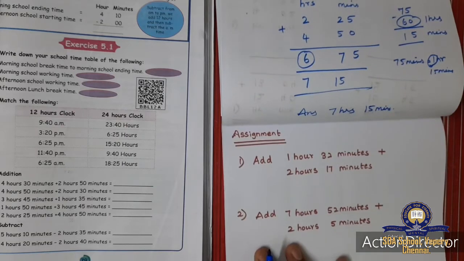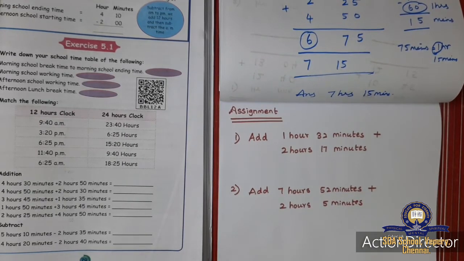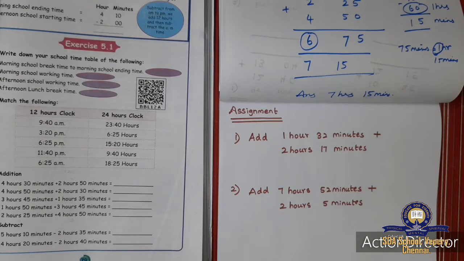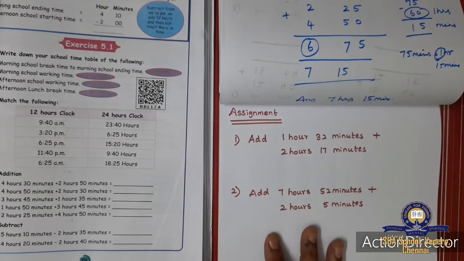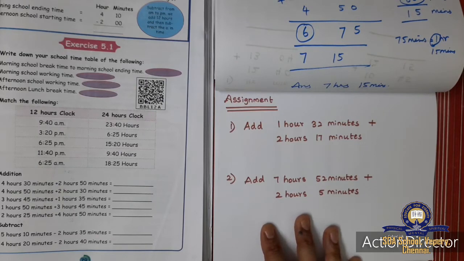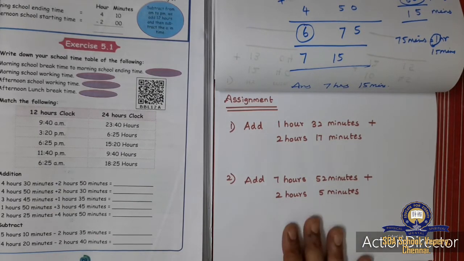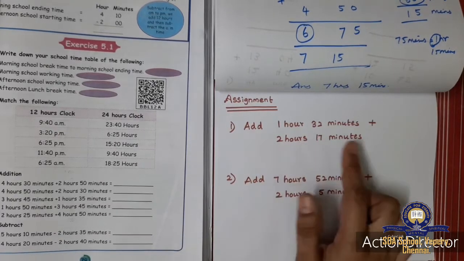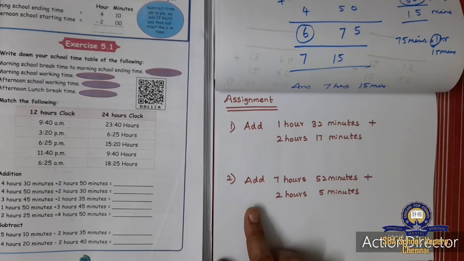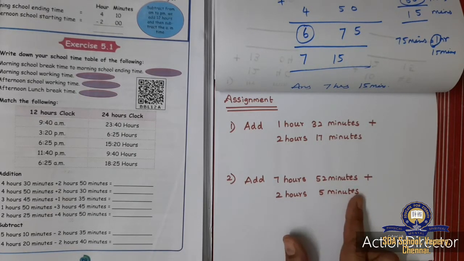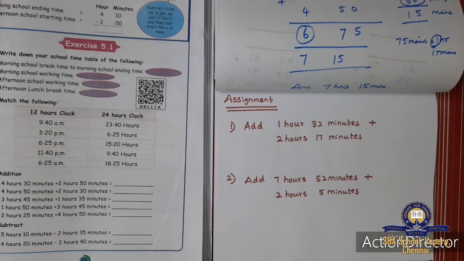Okay, so we should remember that 60 minutes is equal to 1 hour. If the number is greater than or equal to 60, you will subtract and write the minutes. You will do this assignment as homework in your classwork, or on the back side of your classwork itself. The first sum is add 1 hour 32 minutes and 2 hours 17 minutes, and the next one is add 7 hours 52 minutes and 2 hours 5 minutes. Do these two sums as homework, and please send the homework to me through WhatsApp.